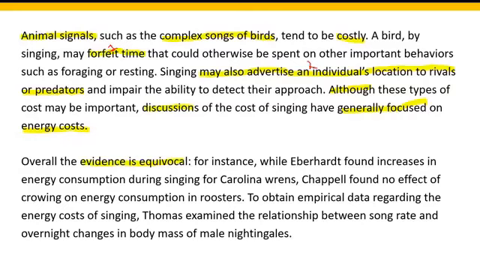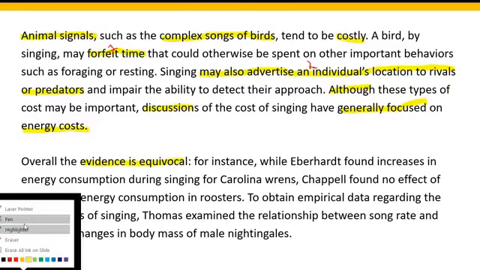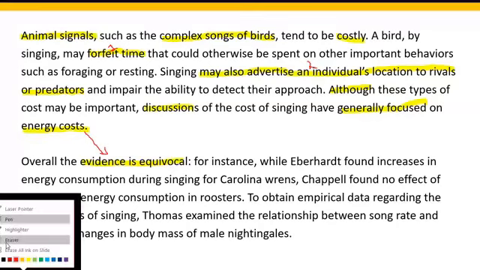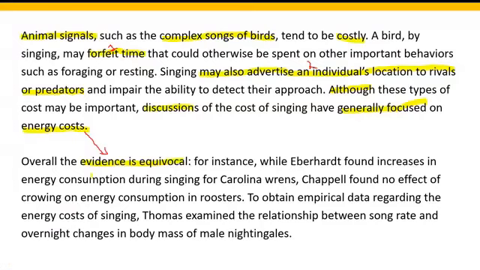So what I understand from here is the first para ends with the words energy costs. And then the second para says overall the evidence is equivocal. So I understand from here that the evidence about energy costs is what is equivocal. Equivocal means that something is unclear or vague. Okay, all right. So let's see how this evidence is equivocal and not really clear.